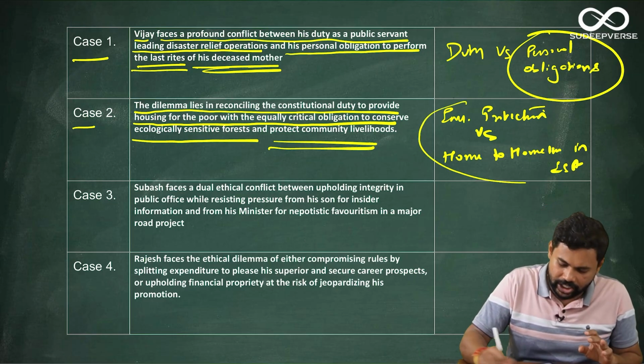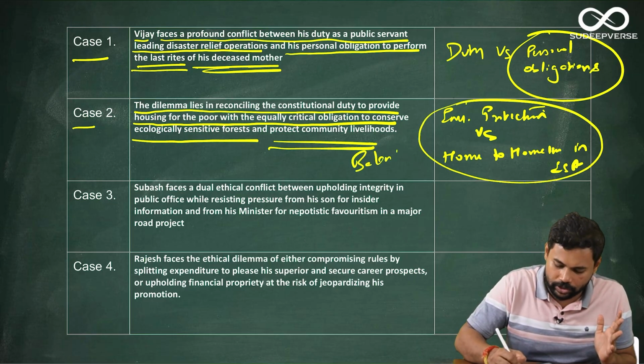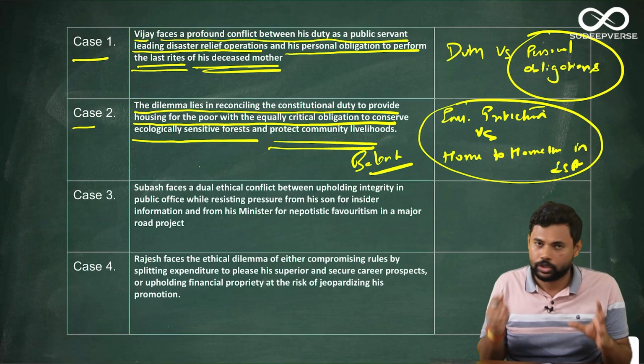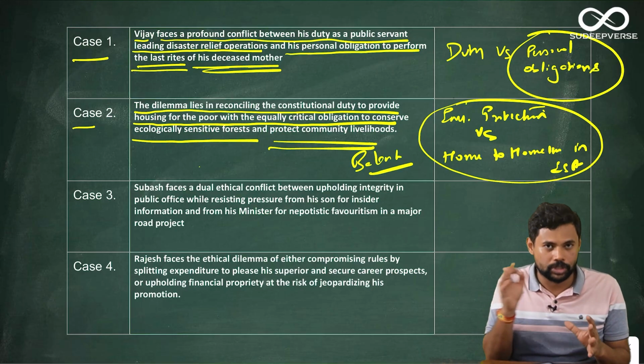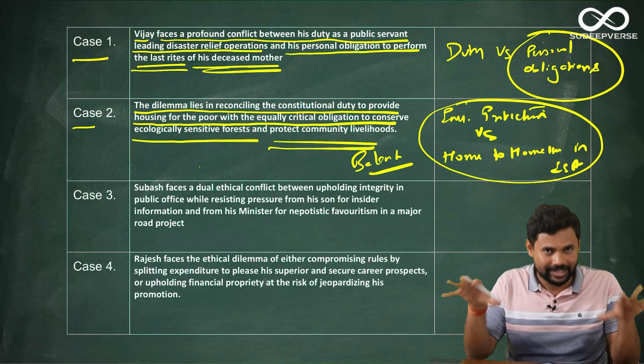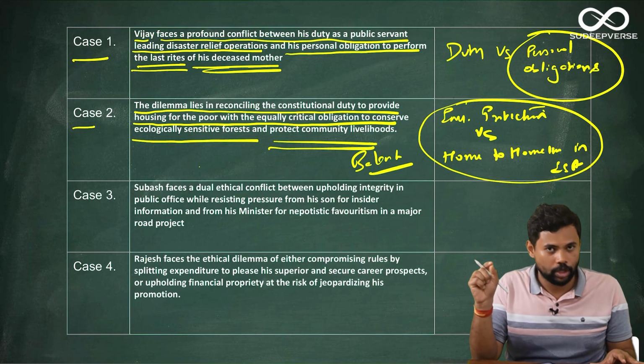Again, this is a case study where you do not take a stand. You want to actually balance. Obviously, both the entities are very important, so there is nothing called a dilemma. You have to somehow bring a step in order to break the dilemma and balance both the sides. That is, environmental protection is as important as house to the homeless.